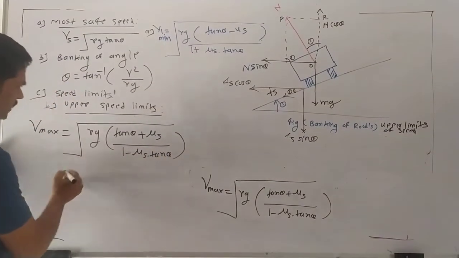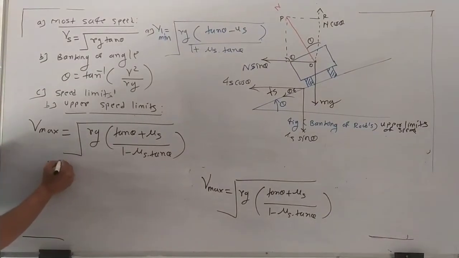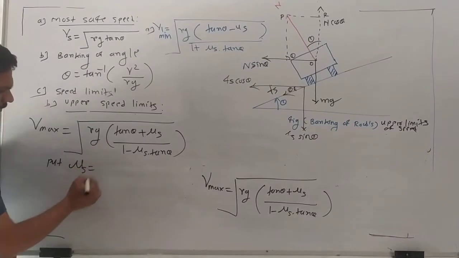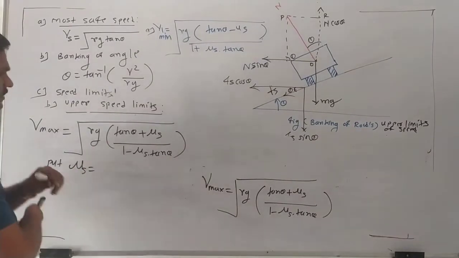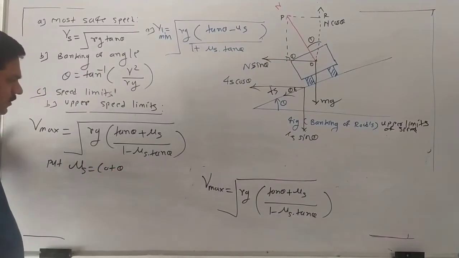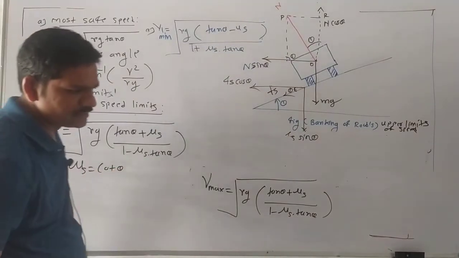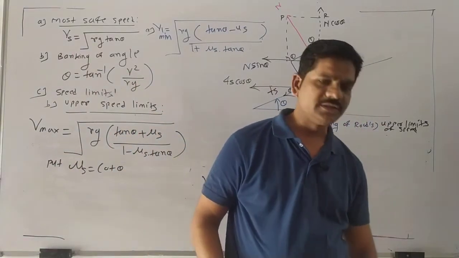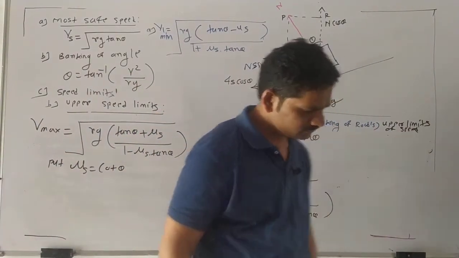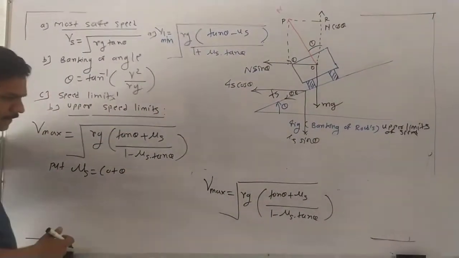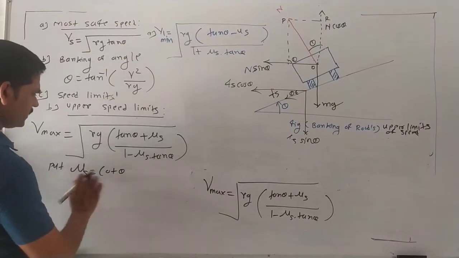Now suppose you put a value for mu s. Suppose the mu s you consider is cot theta, yes or no? Yes. And another, you consider the angle theta is greater than 45 degree. If you consider these situations, okay, mu s is cot theta, or another condition you consider first this.